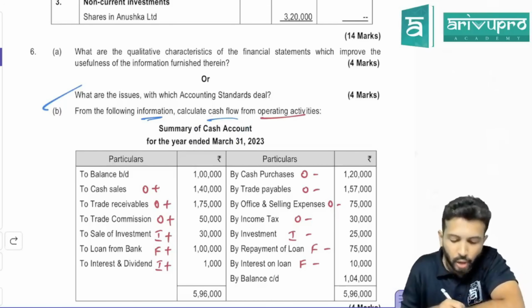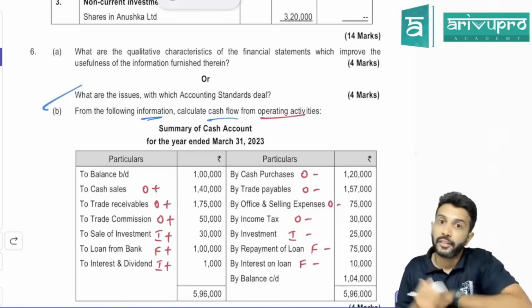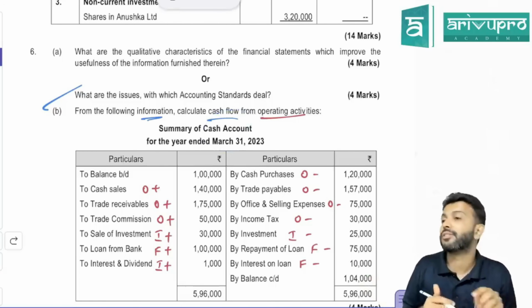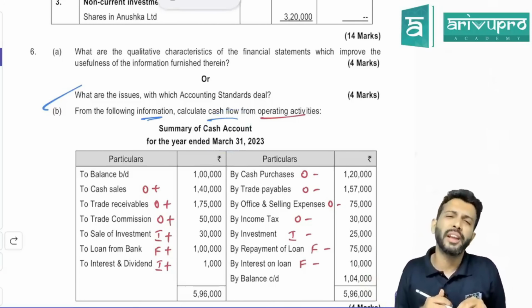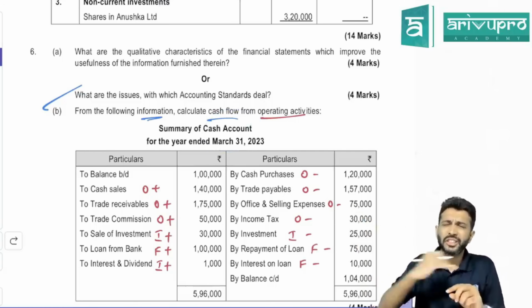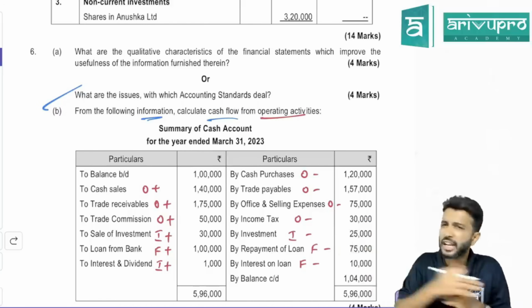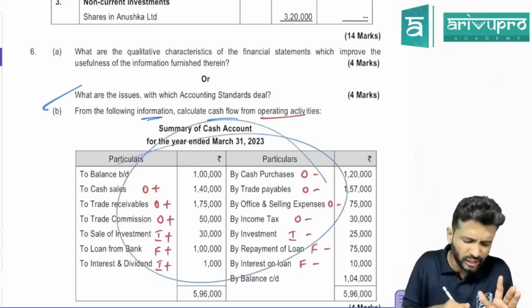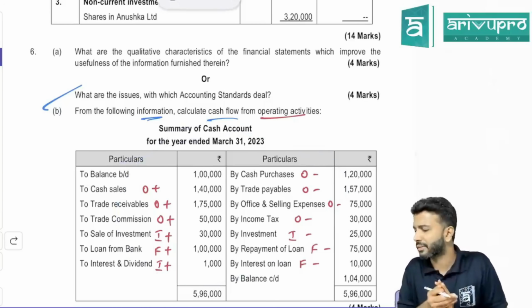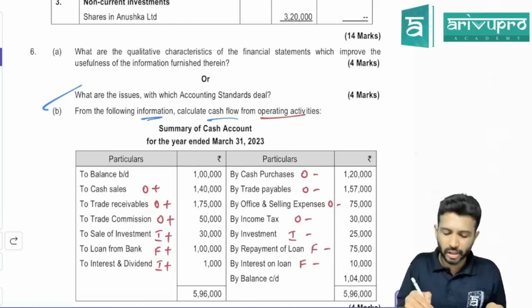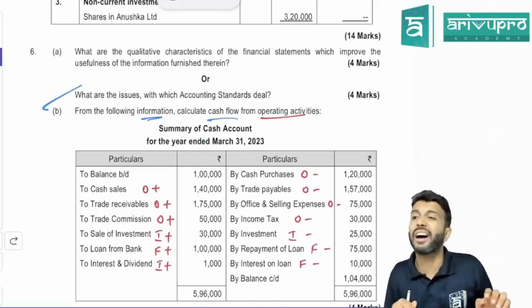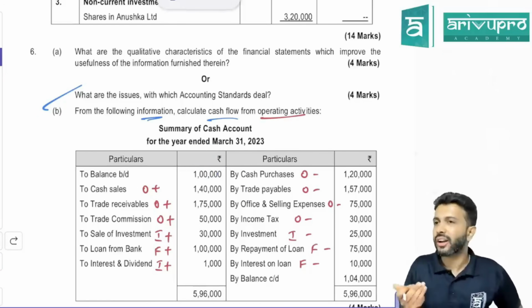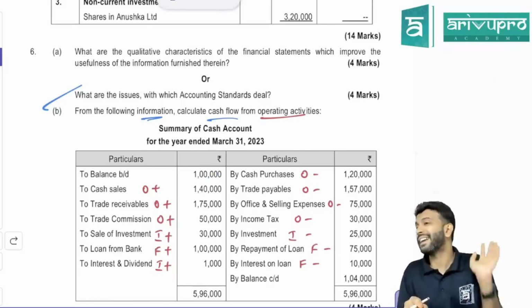Sir, they've given you the cash account. Such a nice problem. Directly, they've given you the cash account itself. Sir, if they give you the cash account, it means in cash you will have cash received from debtors, cash paid to creditors, cash purchase, every cash data will be available. Should we use the indirect method or can we use the direct method? Here you can use the direct method only because all the information is straight away available. So first, opening balance of cash and all not required. They only ask cash flow from operating activity.